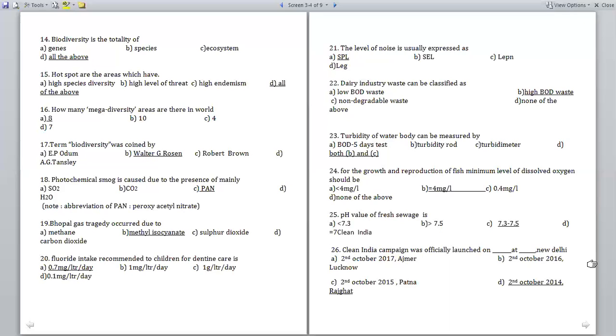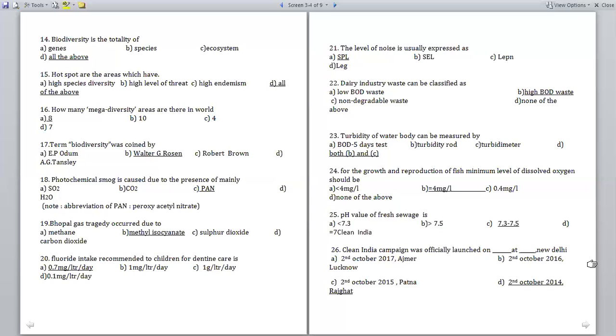And then the 20th question: fluoride intake recommended to children for dental care is option A 0.7 mg, option B 1 mg, option C 1 g, option D 0.1 mg. So obviously the answer is 0.7 mg. Why? Because fluoride intake recommended to children for dental care is only 0.7 mg.